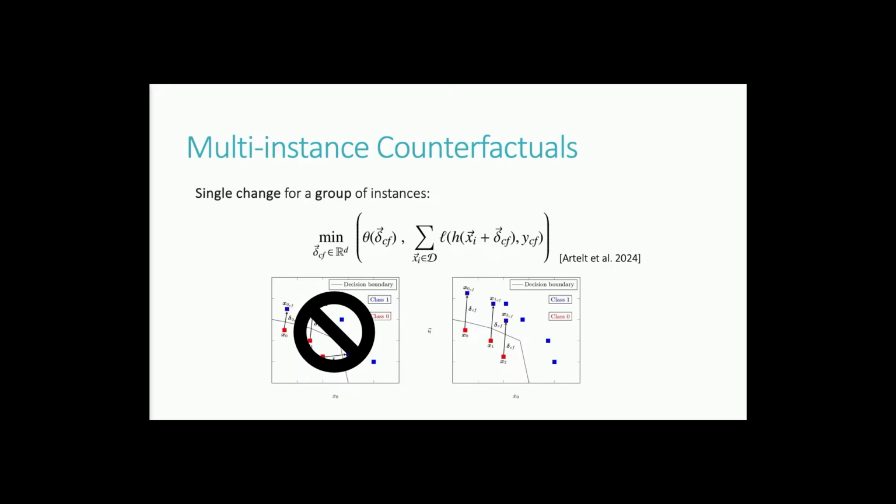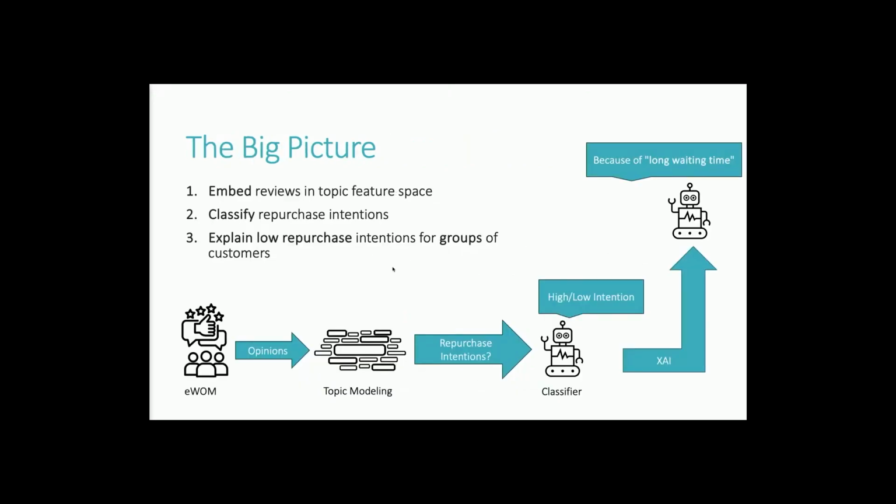So I might have costs associated to each dimension. If I change this feature, it might cost me some euros. If I change that feature, it costs me a different amount of euros. Then I could use this information to build a cost function that guides the explanation, the recommendation, towards a cost-efficient solution.